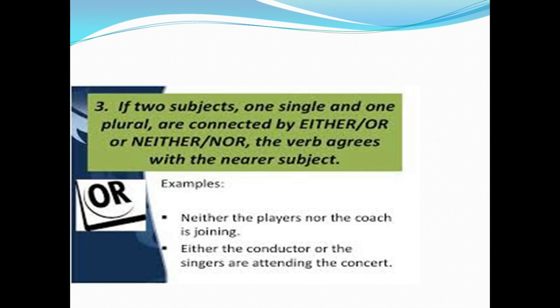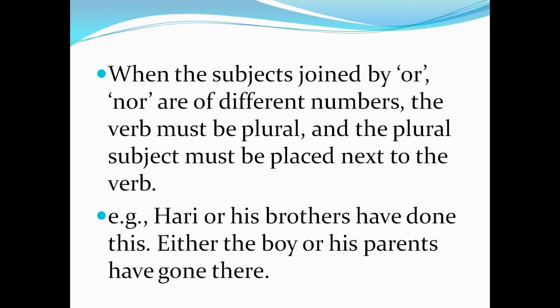If there are two subjects, one singular and one plural, I have given another example: neither the player nor the coach is joining; either the conductor or the singers are attending the concert.